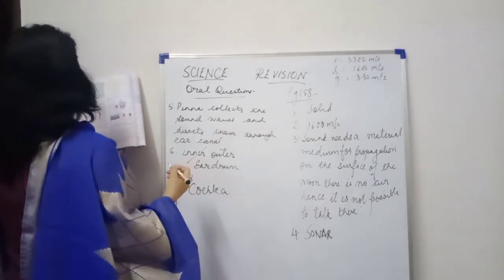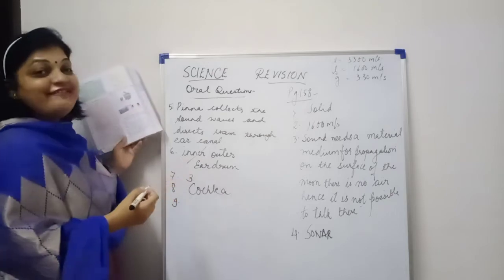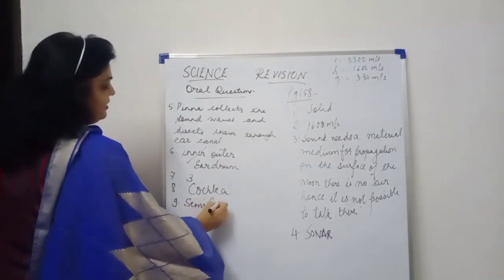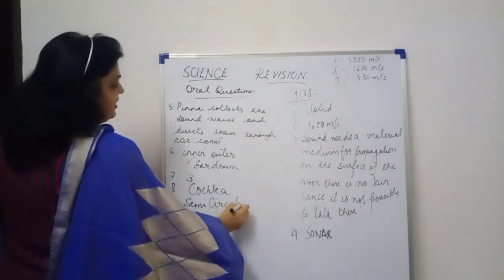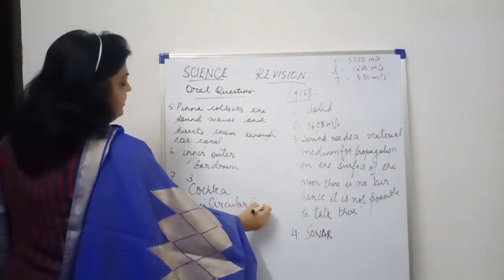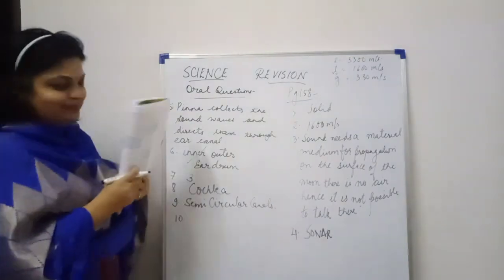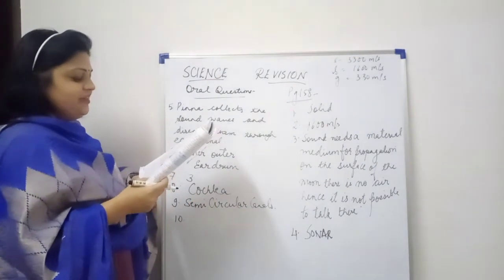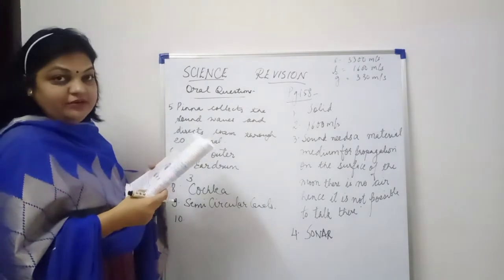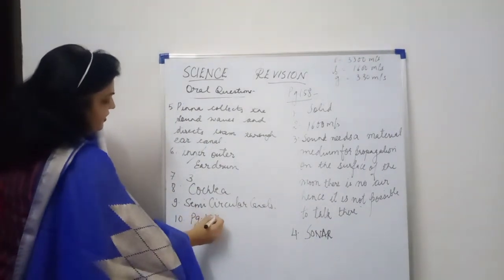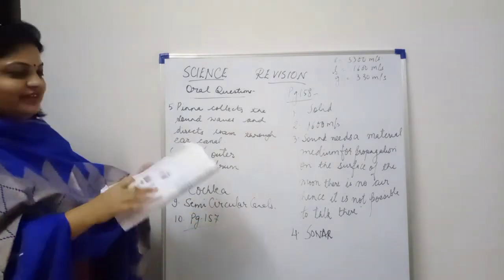9. Which part of the inner ear is not associated with hearing? It is the semicircular canals. They are not associated with hearing. They just help in balancing. Last question of this page. How does sound energy from the inner ear reach the brain? So for this, you will be marking your answer on page 157. Okay, just mark it there.